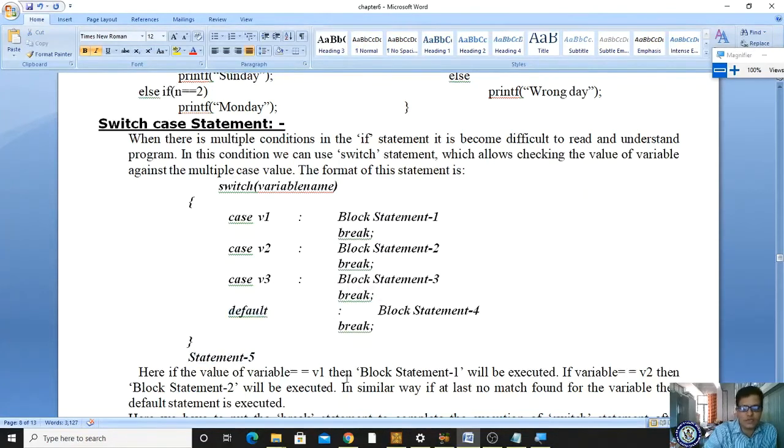If nothing is matched, the default statement will execute. After the default also you have to give a compulsory break statement. Every case has values, and whichever value matches will be executed, followed compulsorily by a break statement.